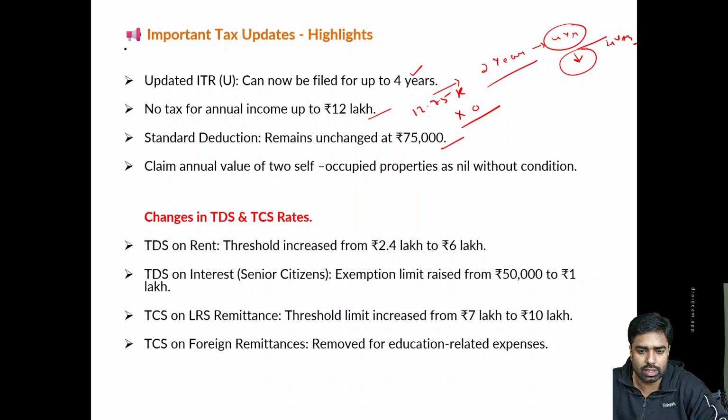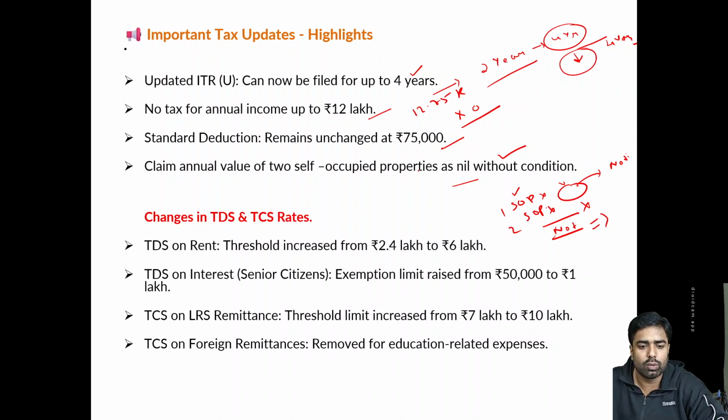Claim annual value of 2 self-occupied properties as nil, without conditions. Previously, a person could claim one as a self-occupied property, and for the other he was supposed to pay tax on a notional amount; notional rent he was supposed to show. Now it is not required. Up to 2 self-occupied properties he can claim, and no rental income is to be shown. So it's again a good benefit, and it has come without any conditions.